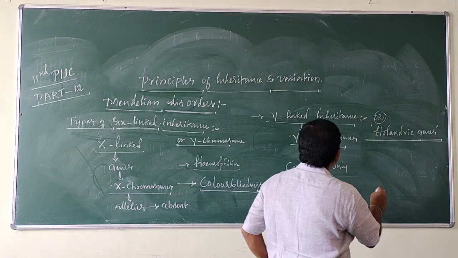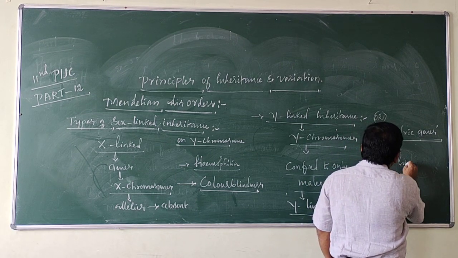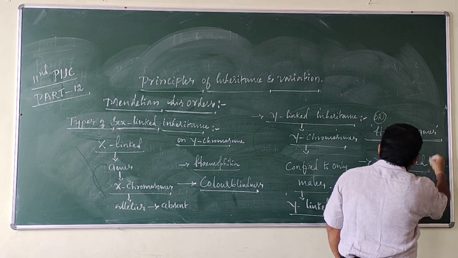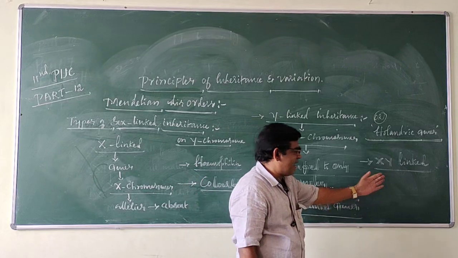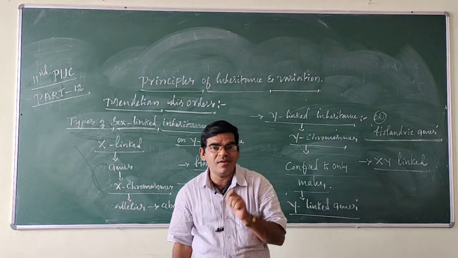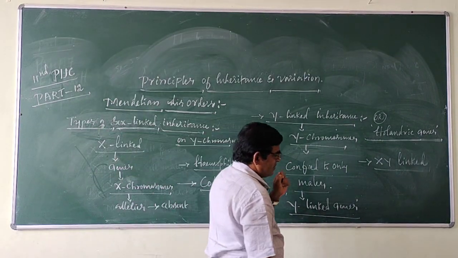Third one, XY-linked inheritance. The genes determining the somatic characters are present on both X and Y chromosomes. Clear?